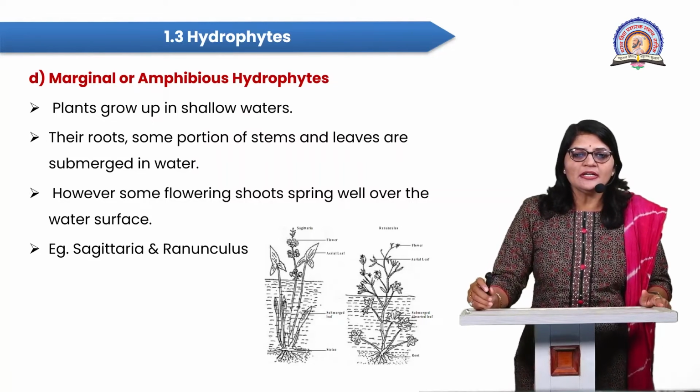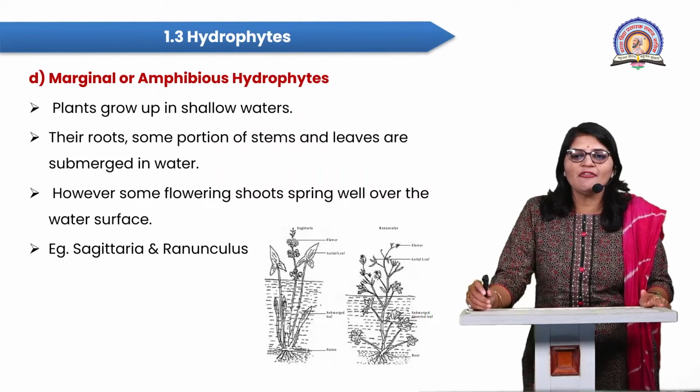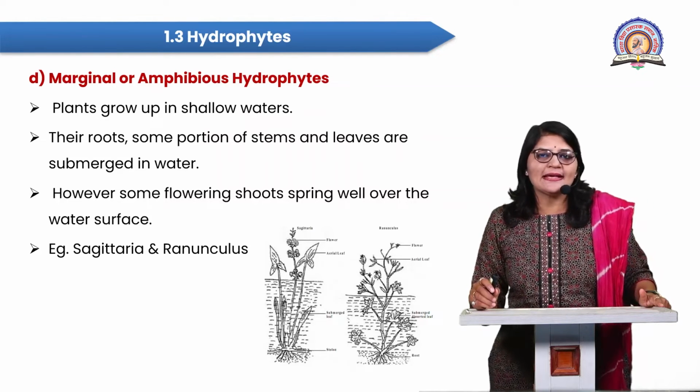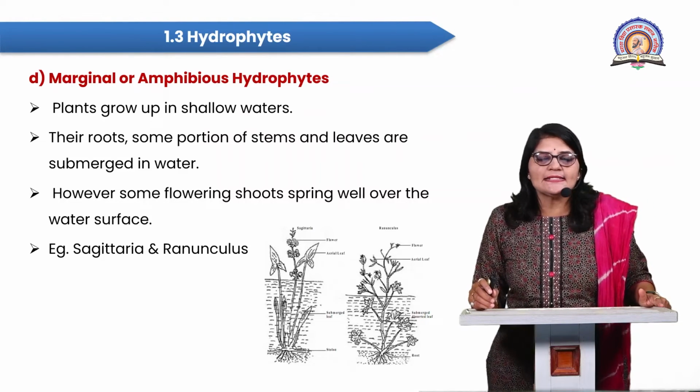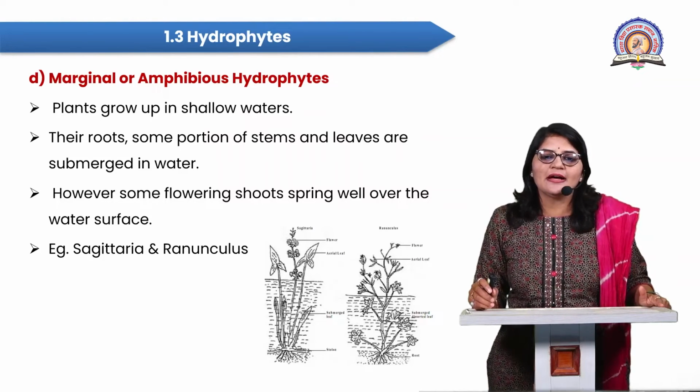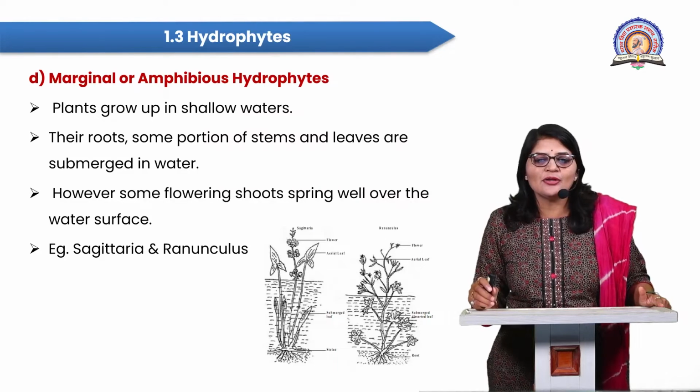However, some flowering shoots spring well over the water surface. Examples of these plants are Sagittaria and Ranunculus. In the first image there is a Ranunculus.